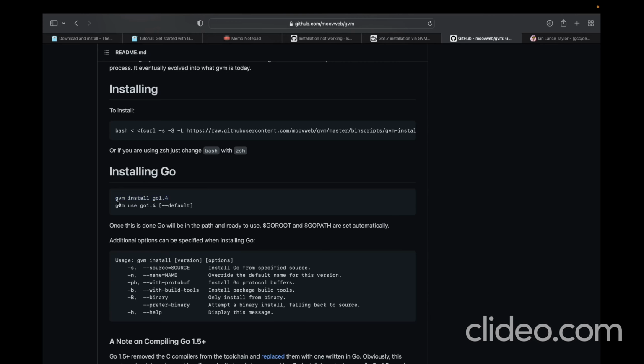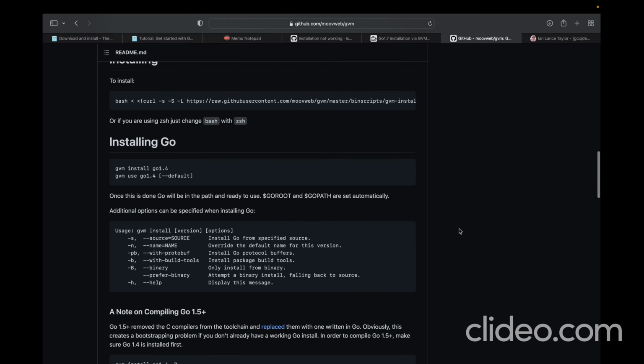So in this document, first we will install, then we will run gvm use with the Golang version that we wanted to use. If you wanted to make it default, then you can run this command as well with the version. So why is GVM important? GVM is important because if, let's say, now you wanted to work on Go 1.18, 1.17 or 1.16, then it would be very easy for you to change the Go version.